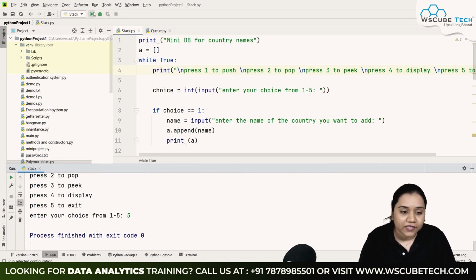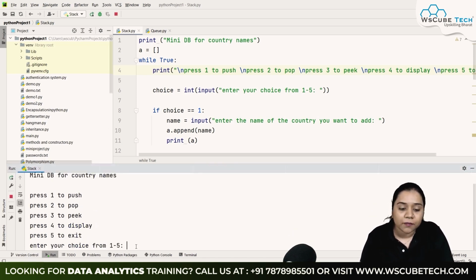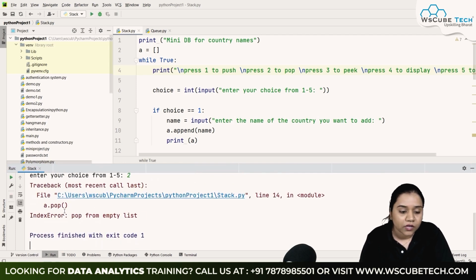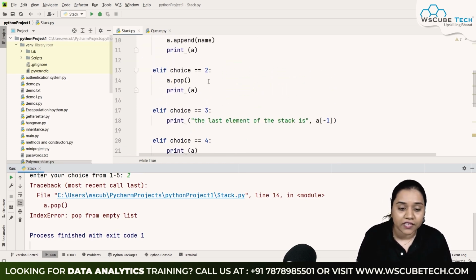But now, let's say I run it again. This time if I click on number 2, it will throw me an error: pop from empty list. That means our list is empty. What if a person makes an error like this? So what we need to do is make our program foolproof, right? It should not have any errors or mistakes over here.